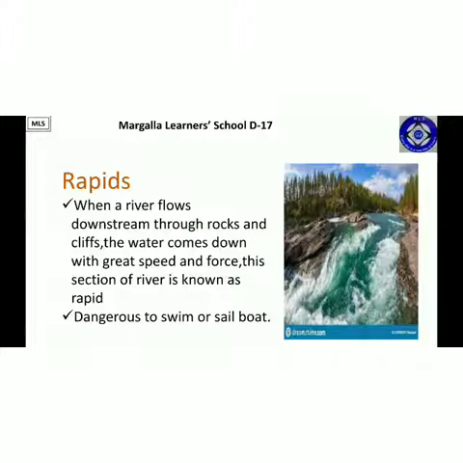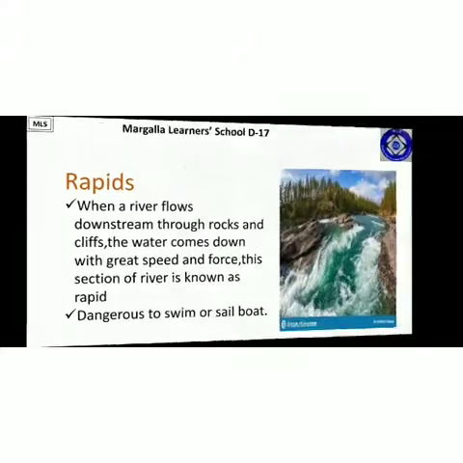As you can see in this picture, this is the river flowing. Now this is a mountainous or rocky area. When it is flowing from this side, it would come with a greater speed, with a higher pressure. This section of the river would be known as a rapid, and it is dangerous to swim or sail a boat because here the speed is very high and there is a certain pressure of water which is dangerous.